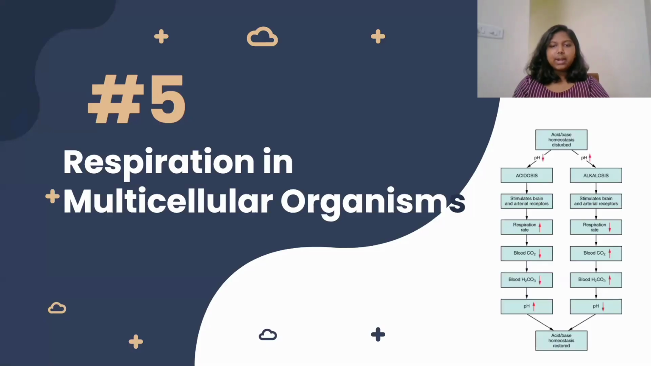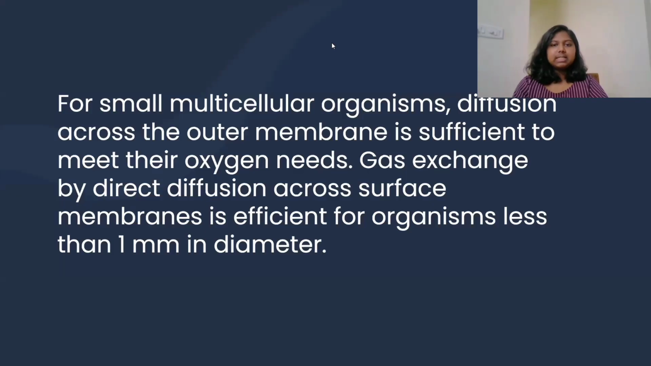Respiration in multicellular organisms. For small multicellular organisms, diffusion across the outer membrane is sufficient to meet their oxygen needs. Gas exchange by direct diffusion across the surface membranes is sufficient for organisms less than 1 millimeter in diameter.